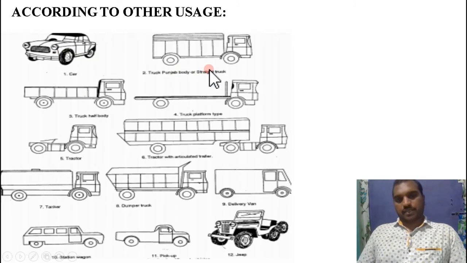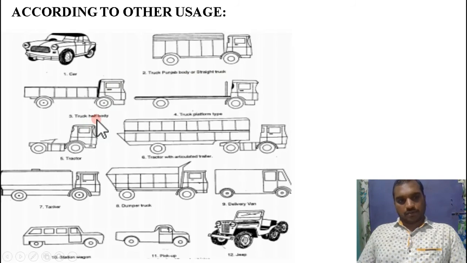Coming to the next diagram, that is the truck, Punjabi truck, right? So which can carry the luggage at the back side, and driver cabin is also lengthy. Engine is located below the driver's cabin. Inside the driver's cabin, engine is located in the Punjabi truck.